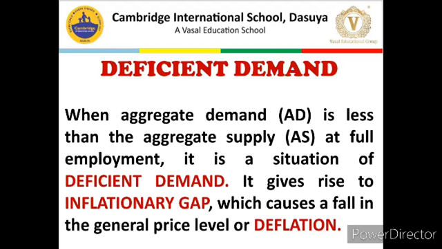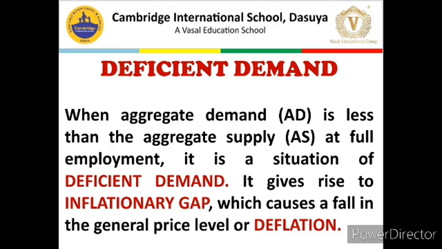Every producer would like to finish off its stock, and there will be competition among the producers. This will give rise to falling prices in that economy. And this situation, when the general price level falls over a period of time, is known as deflation